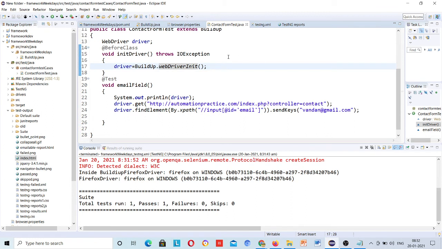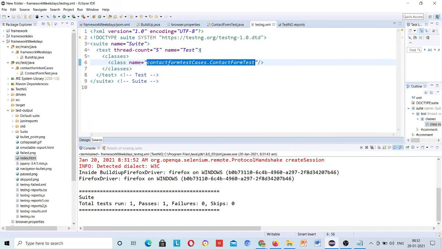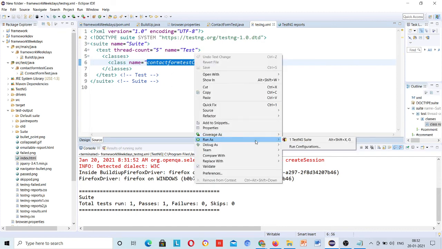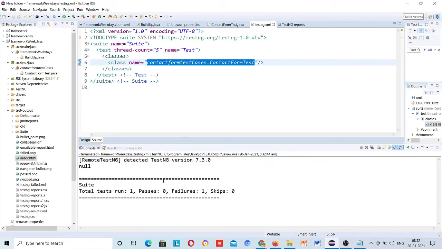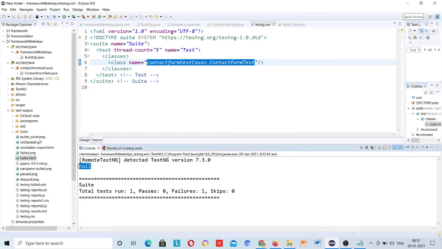So now again, before the class, no need to declare, right? No, it needs to be declared, because see, if I do this and just go to this one, see, null. Why?